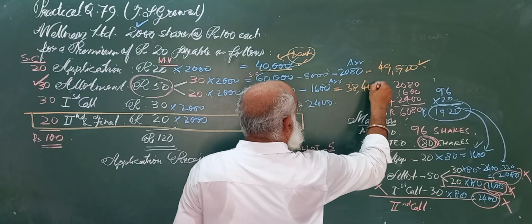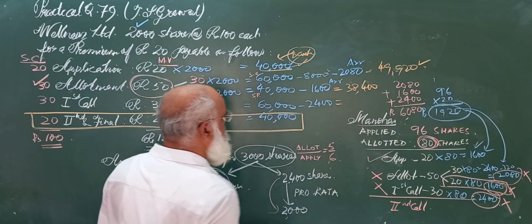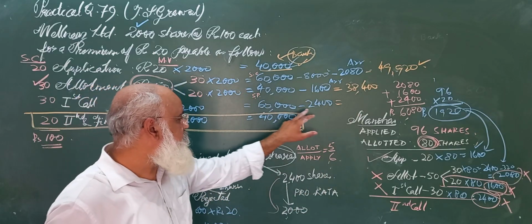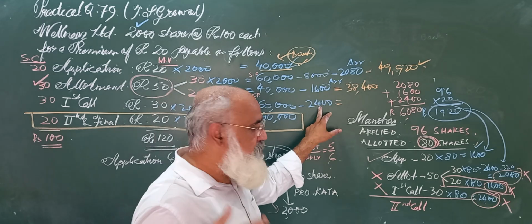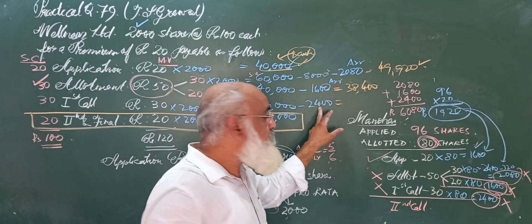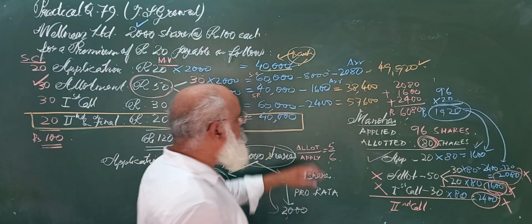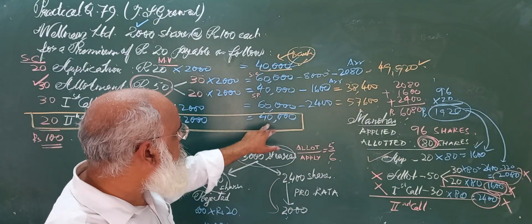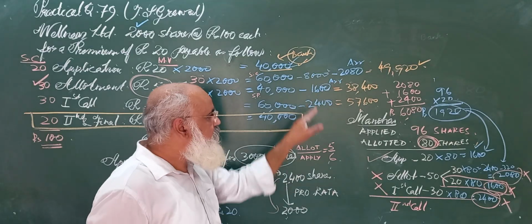Now here 60,000 minus 2400. Now 60,000 minus 2,000, 58,000. 58,000 minus 400, it will be 57,600. So we got the company wise breakup.